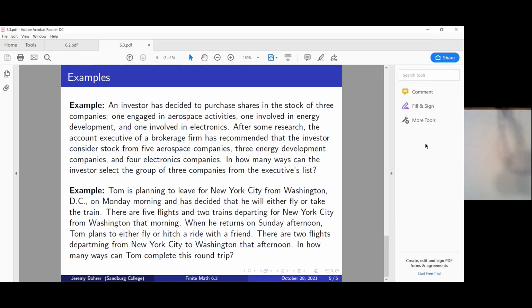First, an investor has decided to purchase shares in the stock of 3 companies, one engaged in aerospace activities, one involved in energy development, and one involved in electronics. After some research, the account executive of a brokerage firm has recommended that the investor consider stock from 5 aerospace companies, 3 energy development companies, and 4 electronics companies. In how many ways can the investor select the group of 3 companies from the executive's list?